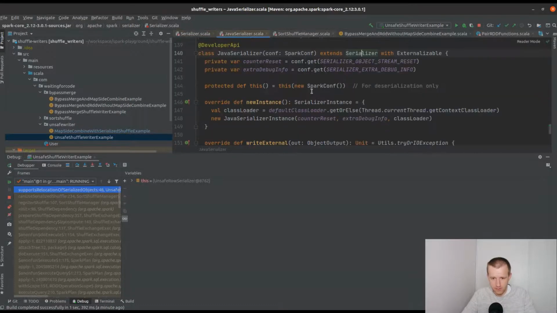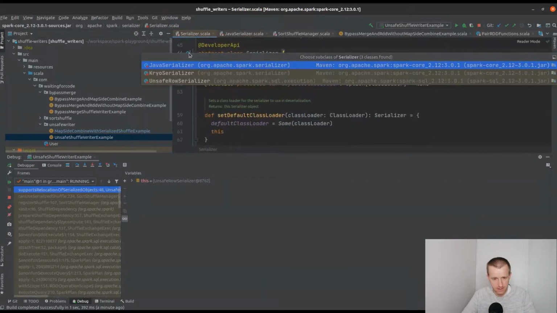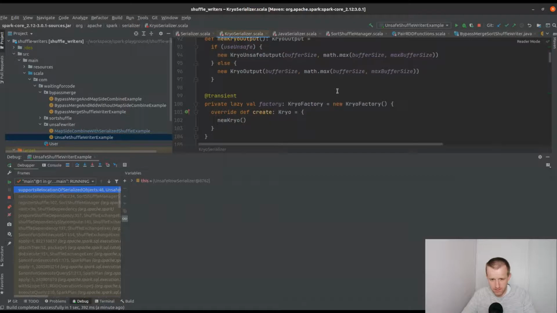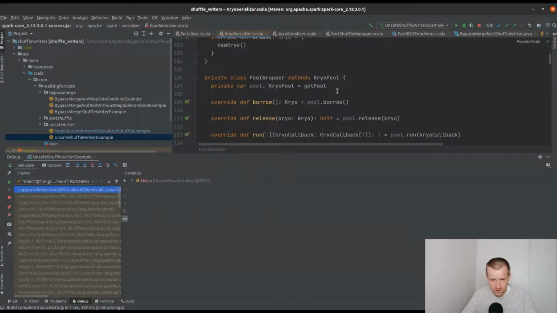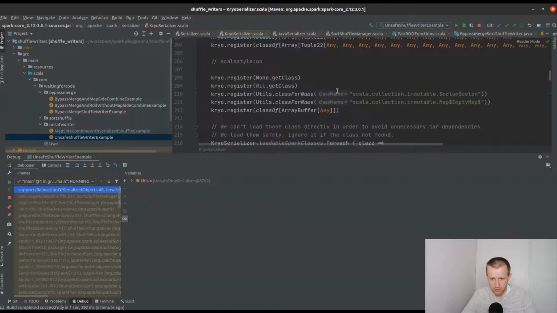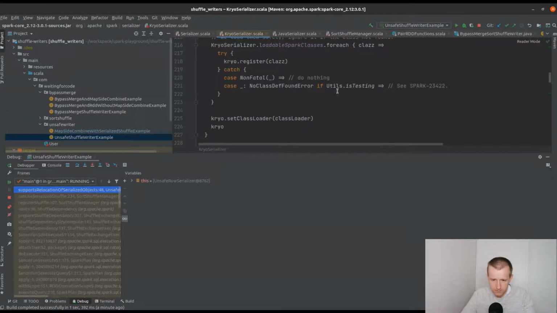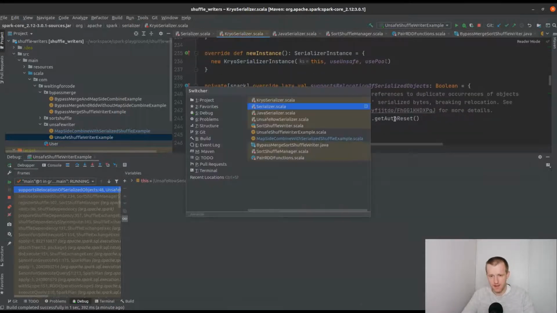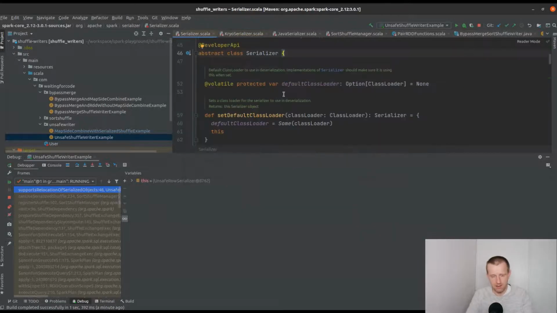And we also have the Kryo serializer, which sometimes will return true, sometimes will return false. Everything depends on a configuration, the auto reset configuration. So we can only relocate the objects with the unsafe row serializer every time.